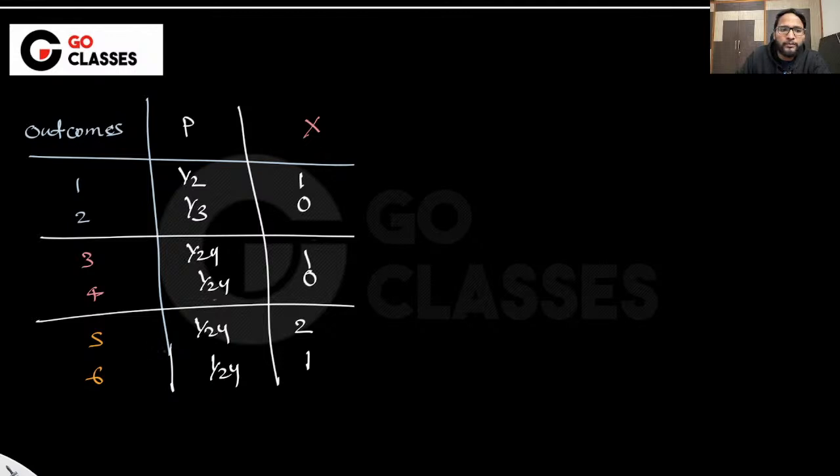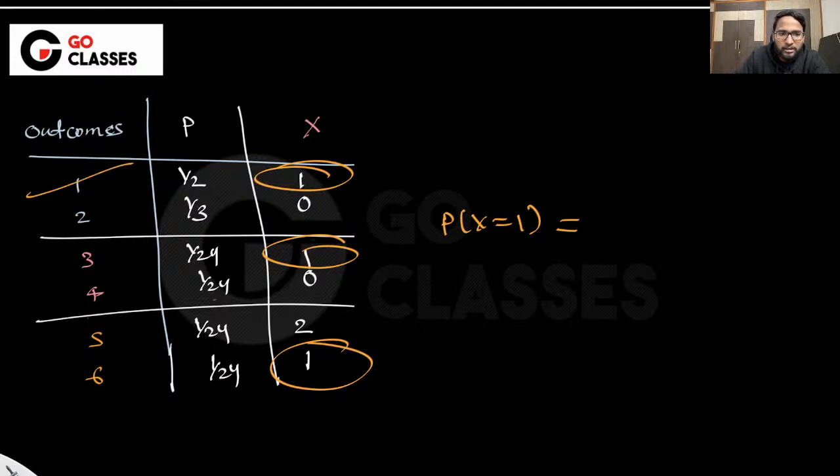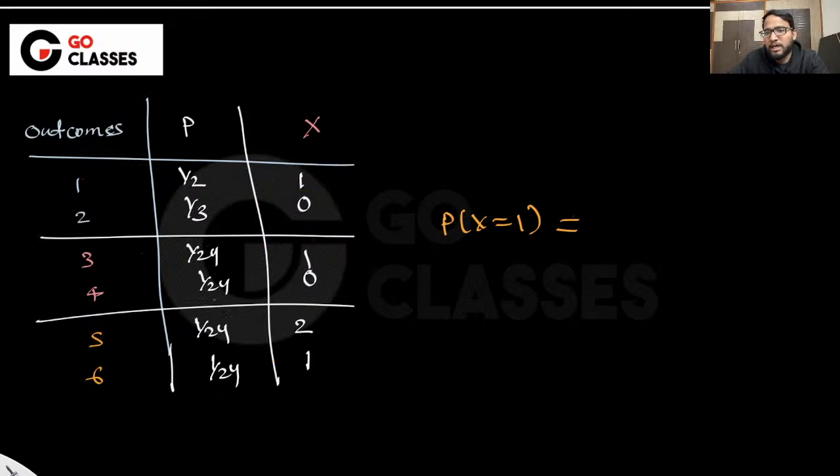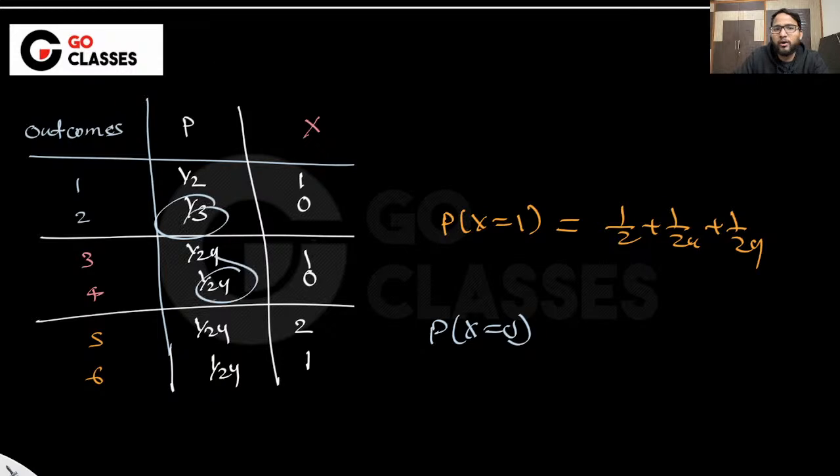And suppose I ask you what is the probability that x is 1. Tell me what should I sum, where is the x equal to 1? Here, here, here. What are the associated outcomes? Maybe 1, 3 and 5. What are those probabilities? 1 by 2, 1 by 24 plus 1 by 24. So you will be just adding the associated things, 1 by 2 plus 1 by 24 plus 1 by 24. Let me know if that is clear to everyone. Similarly, if I ask you what is the probability of x being 0, you will be adding 1 by 3 and 1 by 24, because there only x will be 0. Like that you can find these probabilities. Not a great deal, right?